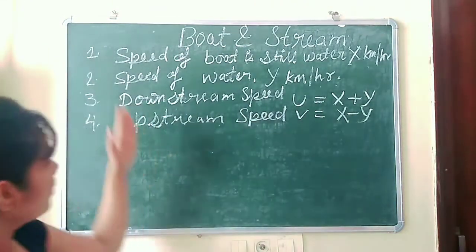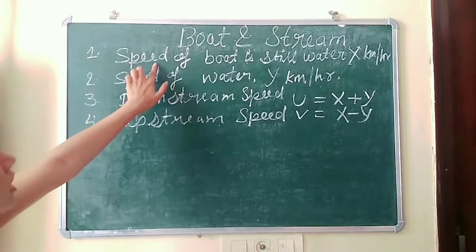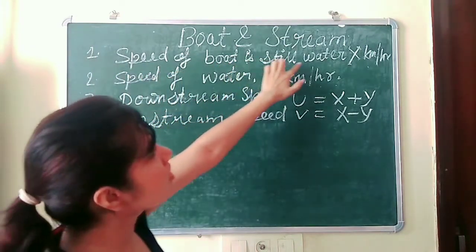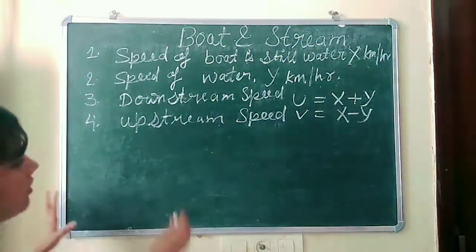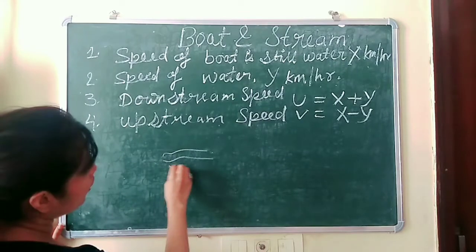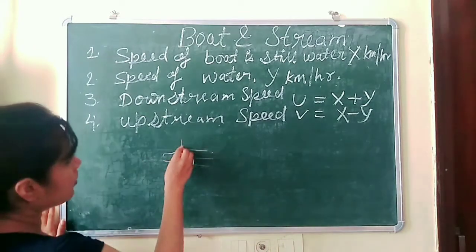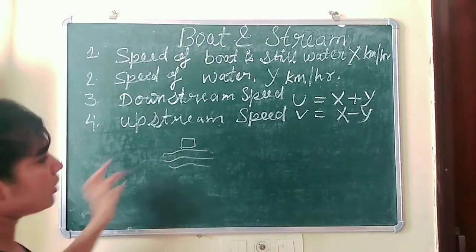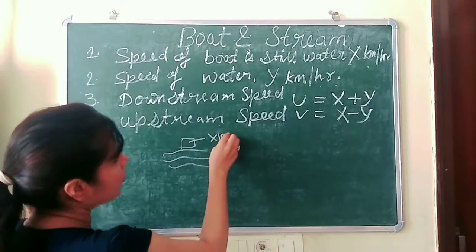Okay. So here you can see I have mentioned 4 points. The first point is the speed of a boat in still water, that is x kilometer per hour. What is still water? Where there is no current, or you can say stop water. Water is not moving. So in this case, the speed of the boat is simply x kilometer per hour.